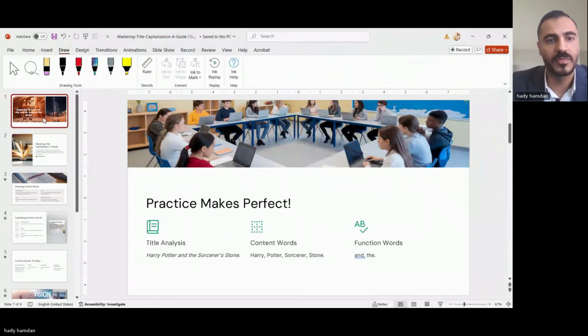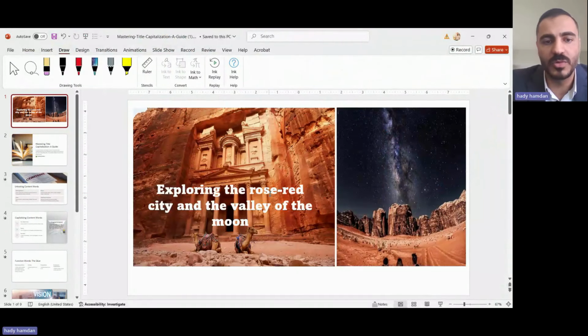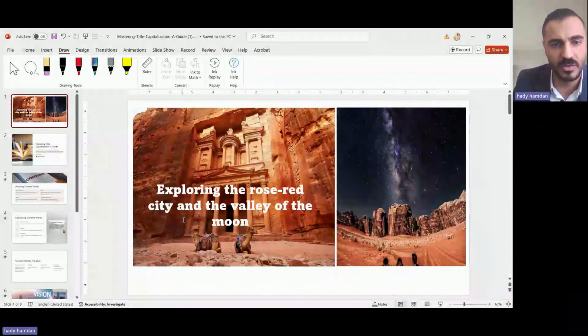So, exploring the rose-red city and the valley of the moon. Based on this, how should we write this title, or what should we capitalize? Let's look at the items that we have. Exploring, it is already with the capital E since we start with it. Then we have the.